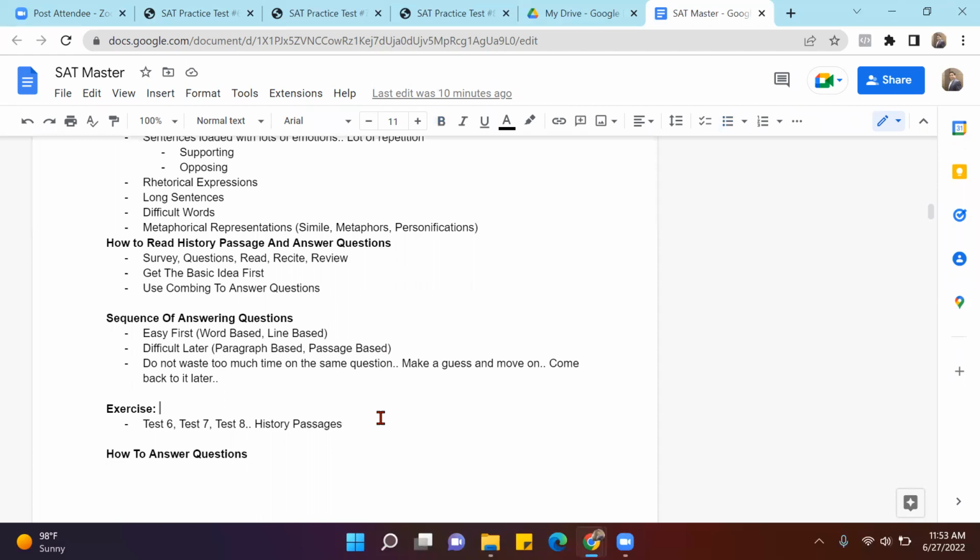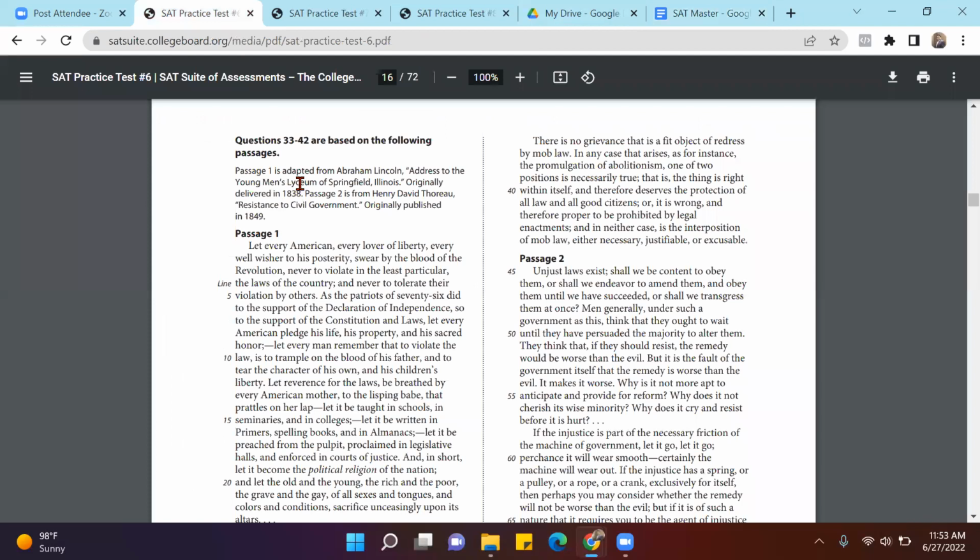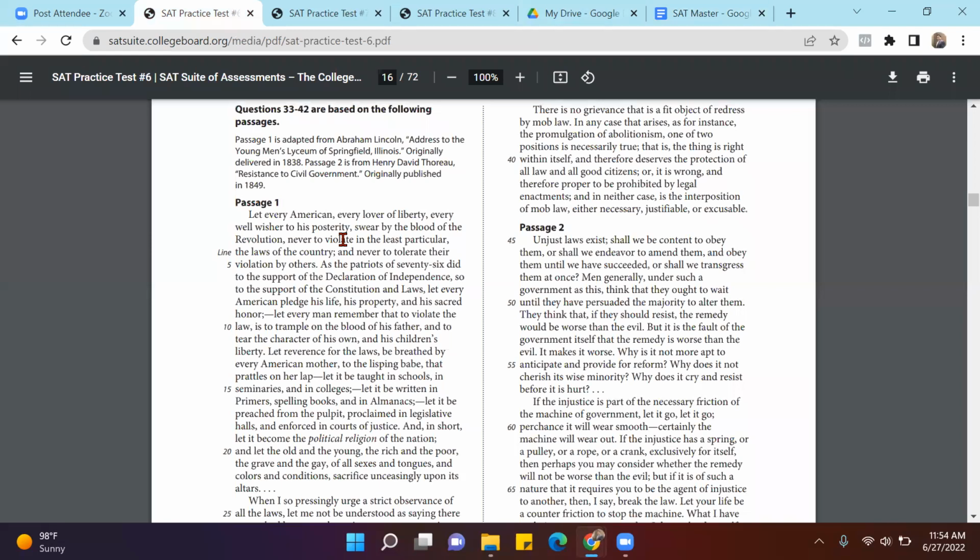Test 6, test 7, and test 8 do history passages. Typically, history passages are questions 31 to 41, as you can see here, 33 to 43, somewhere in that range. The third passage of the test would pretty much be a history passage. Now, let me take this as an example. How should you approach it?